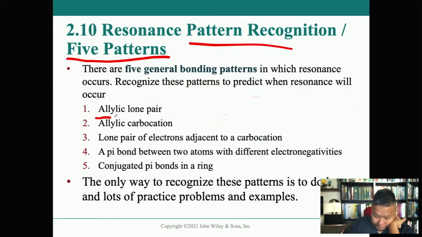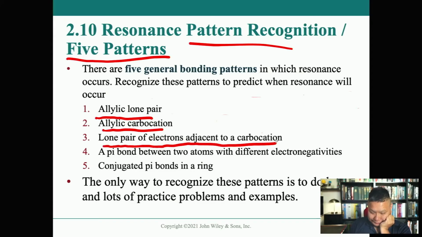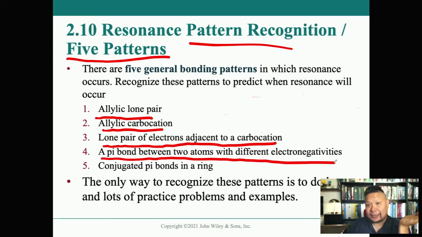The first one is an allylic lone pair. The second one is an allylic carbocation, where the lone pair of an electron is adjacent to a carbocation. Then a pi bond between 2 atoms of different electronegativities, kind of like an oxygen and a carbon, because carbon has a vastly different electronegativity than oxygen.